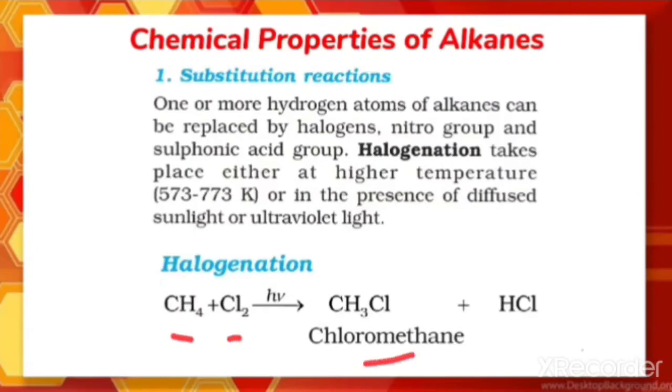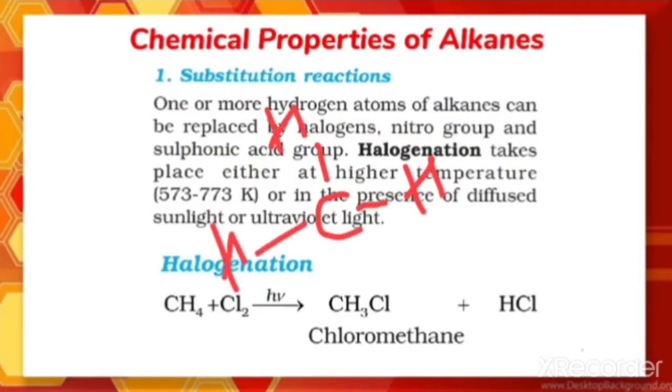So what is actually happening here? Instead of the condensed way, I will write the fully expanded structural formula for methane. Now, one of the hydrogens gets replaced by one chloro group, so I can remove one hydrogen from here.